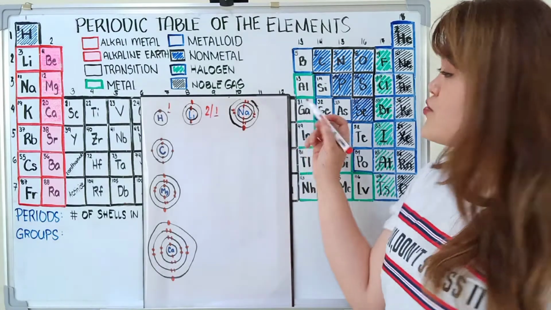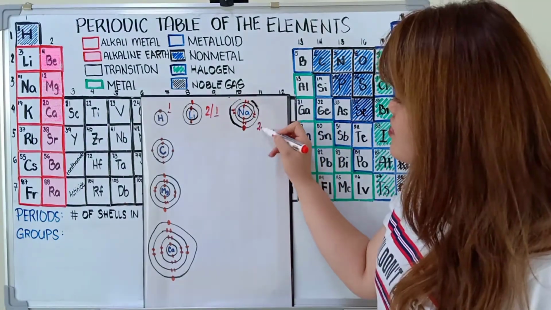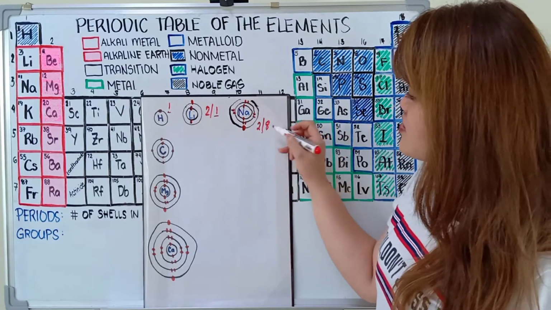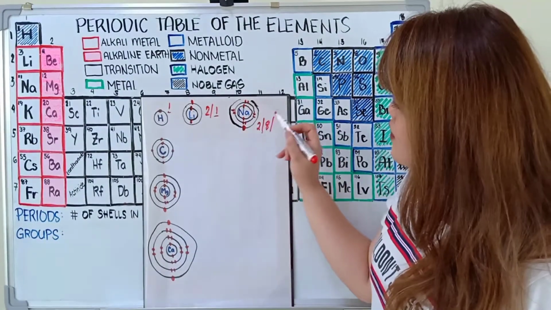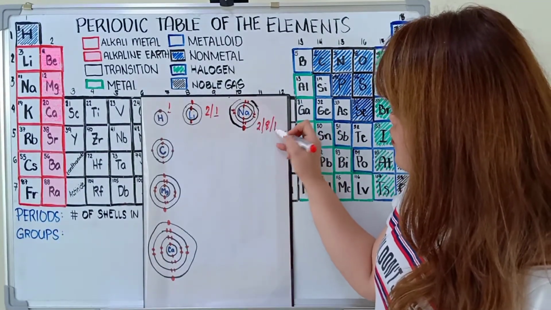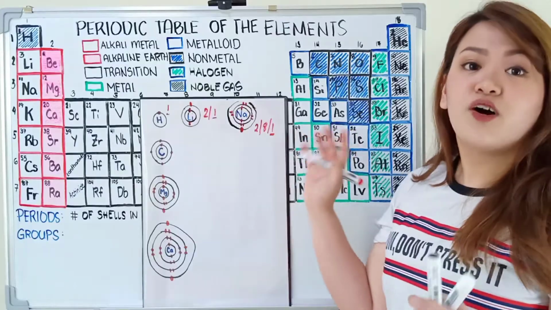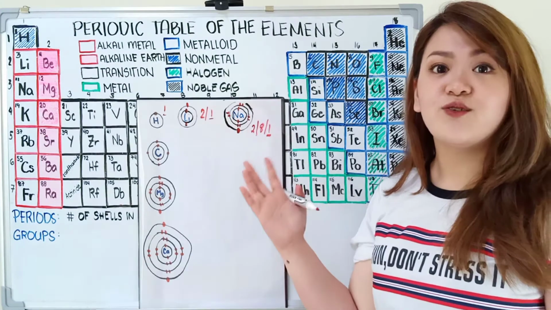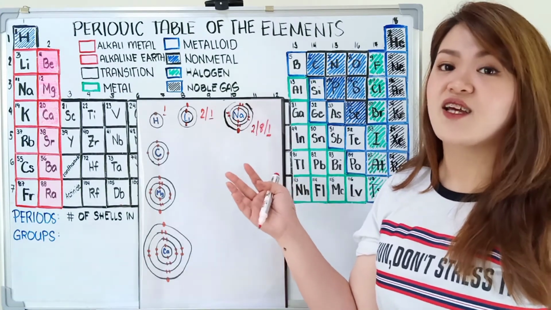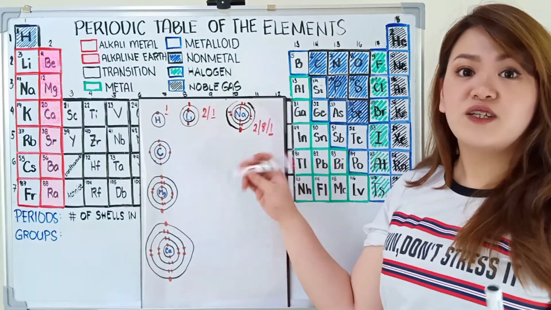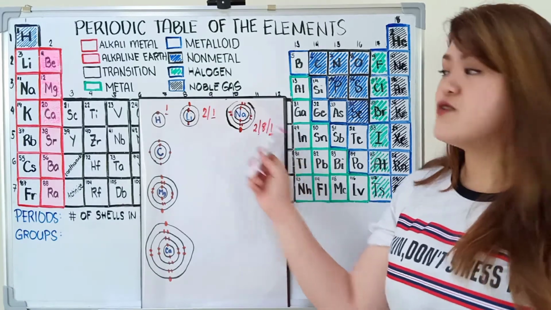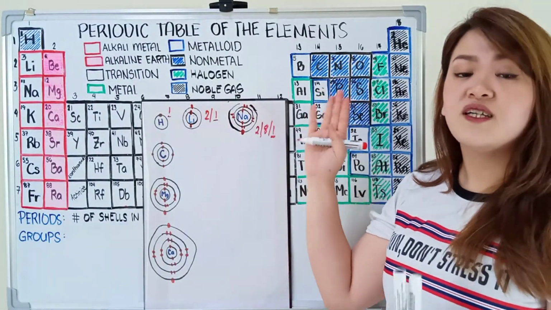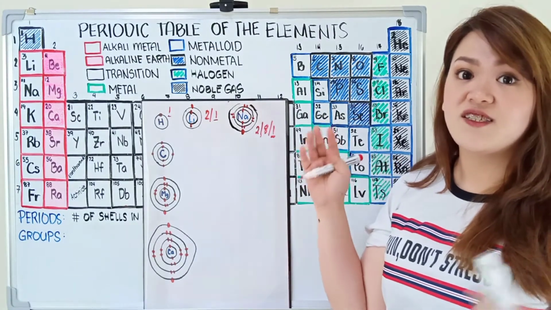Paano pag hindi ko dinrawing? So we have 2 electrons on the first shell, and then 8 electrons on the second shell, and then lastly, we have 2 plus 8 plus 1 to get 11. We also have 1 valence electron on its outermost shell. Co-coincide pa rin to sa periods natin. Wherein sodium, meron siyang 1, 2, 3 shells, belong on period 3. So for the next example, let's check kung magiging parehas sila ng valence electron si carbon at silicon.